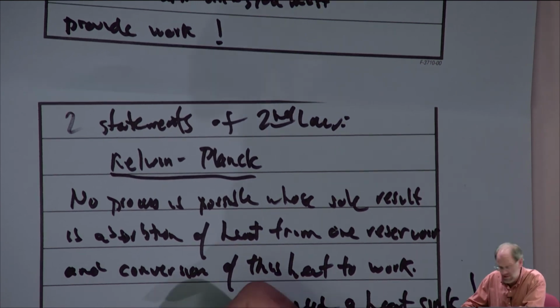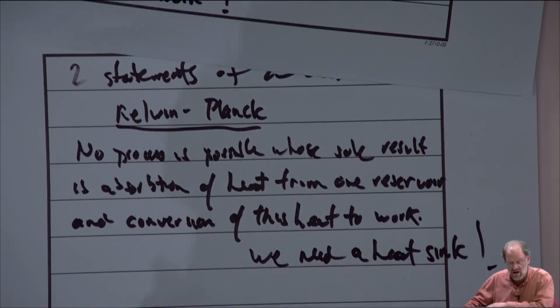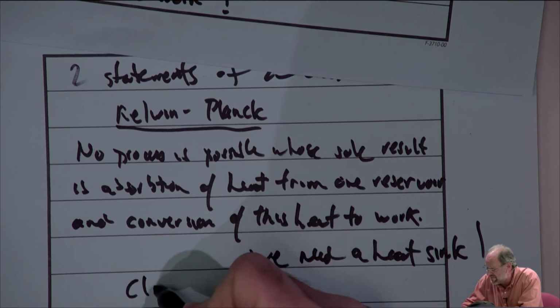What's the other statement? The other statement of the second law is called the Clausius statement.